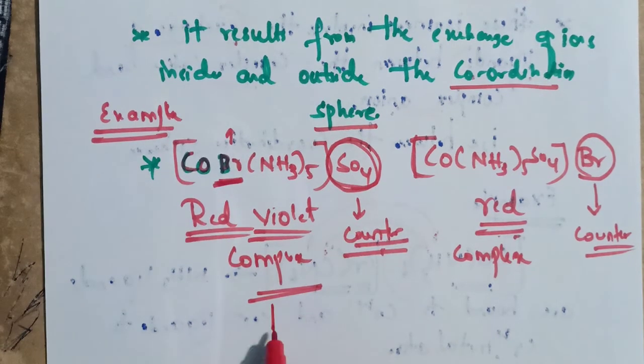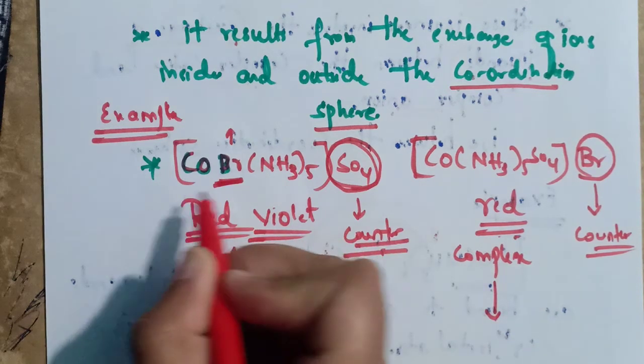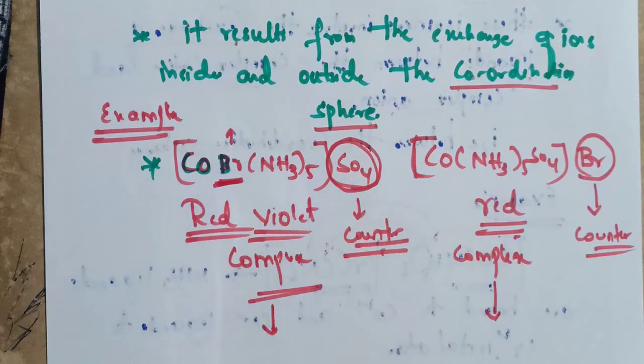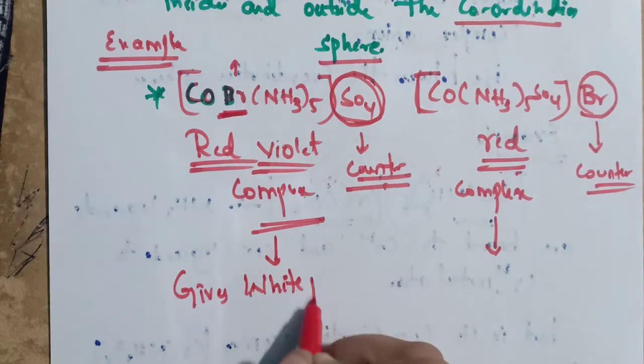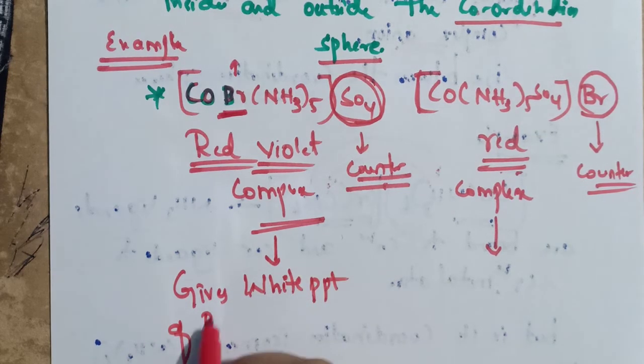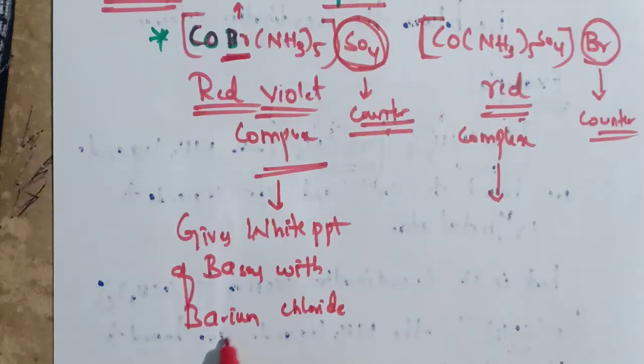And to differentiate between these two, this complex, [Co(Br)(NH3)5]SO4, is a red violet complex. This complex gives a white PPT of BaSO4 with barium chloride solution.